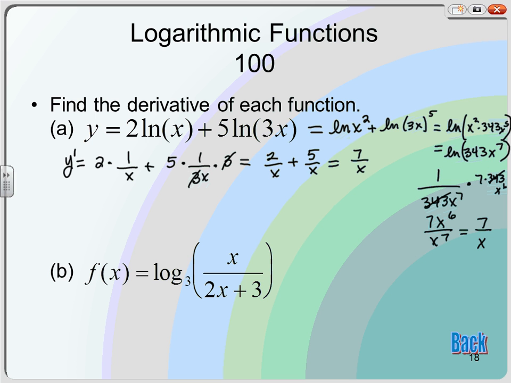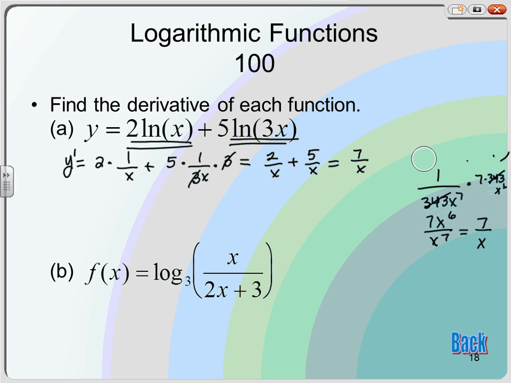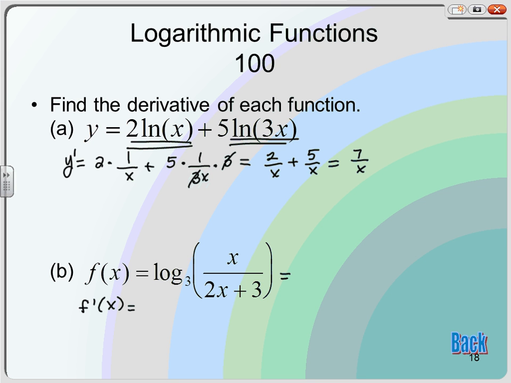Personally, I think it's easier when they're separated into 2 separate logarithms than combining and then taking the derivative. So it's also true, when we talked about logarithmic differentiation, that's why we separated into separate logarithms. So it wasn't a huge mess as we're trying to take the derivative. All right, so f prime of x. So let's think about this then. If I'm going to separate into separate logarithms, this would be log base 3 of x minus log base 3 of 2x plus 3.